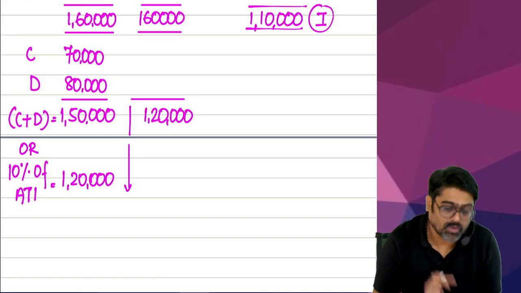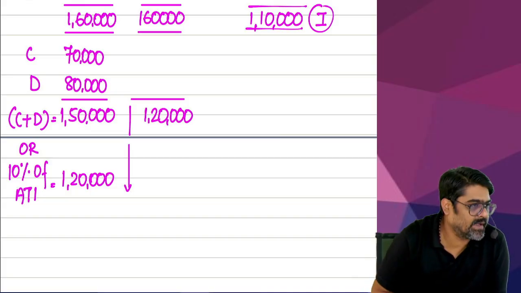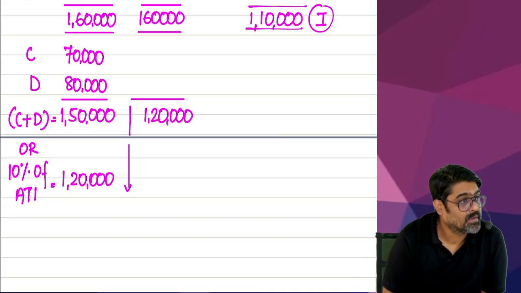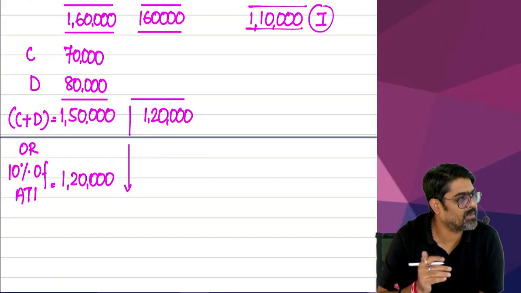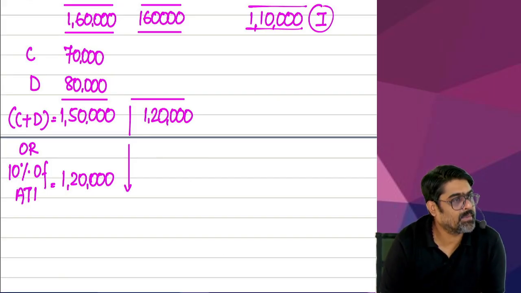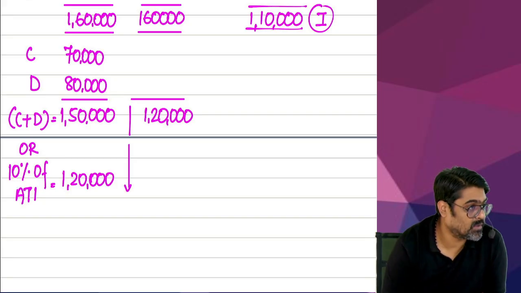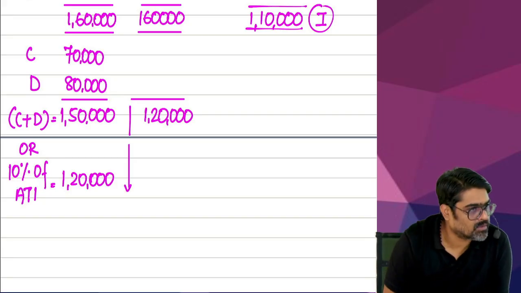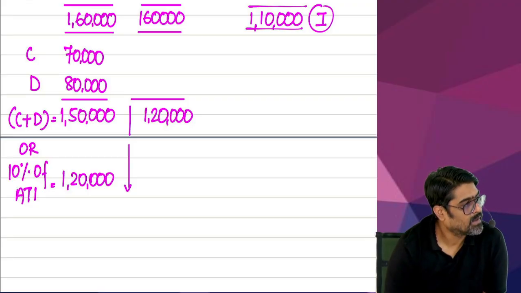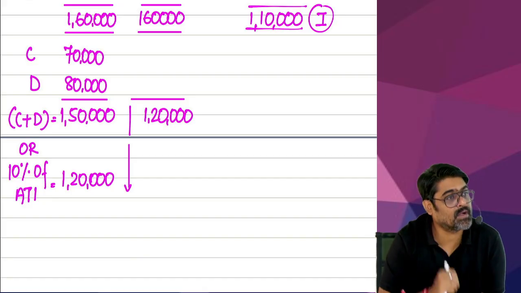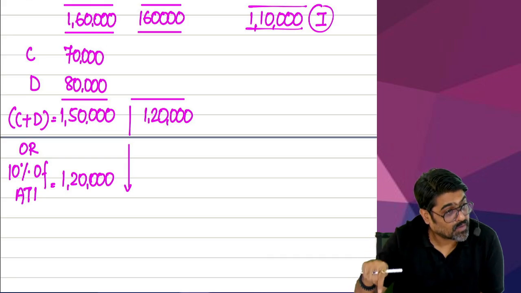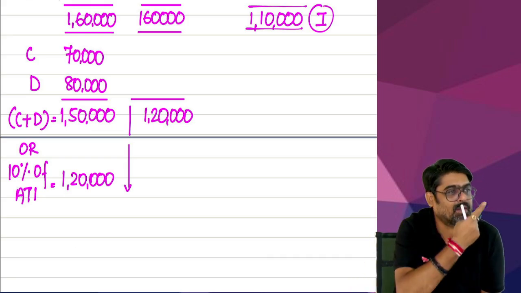Yes or no? So out of that, if you qualify 70, 100% will be allowed. Then the balance 50 you qualify from 80. From that 50%, meaning 25,000 will be allowed. So 70 plus 25, 95,000 deduction you will get. Yes or no? Or alternatively you can reverse also. 80,000 you qualify from D, which will be allowed half, meaning 40,000. Then from C you cannot qualify 70. From C you will have to qualify 40 only. So 40 into 100%, 40. 40 plus 40, total deduction 80. 80 is better or 95 is better?